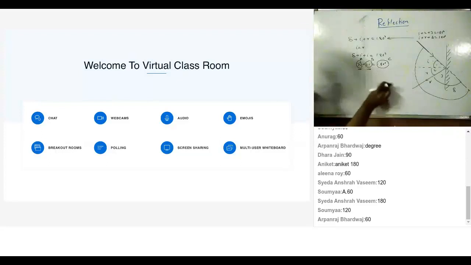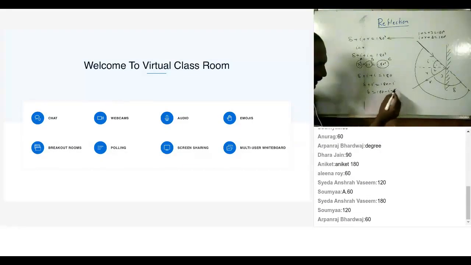But it cannot be taken as the rules that we had studied. Maybe you have studied and understood in a wrong way. So I'll just write it like this: delta plus i equal to 180. Can I write delta plus i equal to 180 minus i? Is that fine? Can I write delta equal to 180 minus i minus i? Is that fine?